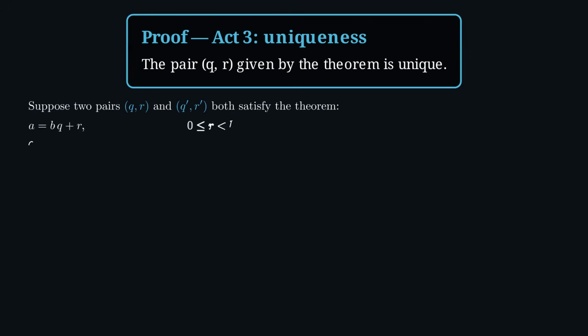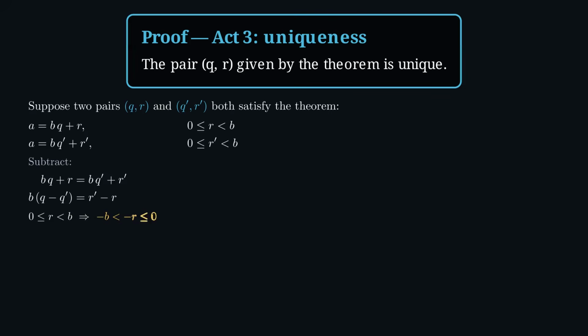Suppose two pairs, q and r, and q prime and r prime, both satisfy the theorem. a equals bq plus r, with r from 0 up to b, and a equals bq prime plus r prime, with r prime from 0 up to b. Subtract the two equalities. bq plus r equals bq prime plus r prime. So b times (q minus q prime) equals r prime minus r.